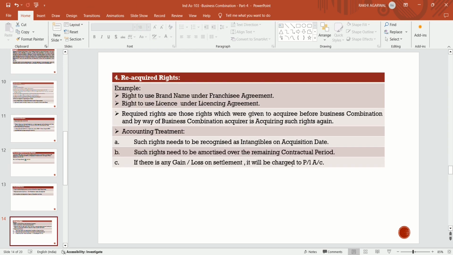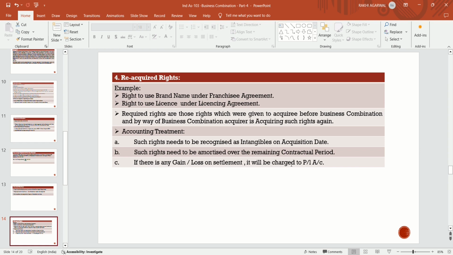Now reacquired rights. What are the reacquired rights? Suppose B Limited has a brand name under a franchisee agreement, or a license under a license agreement. Reacquired rights are those rights which were given to the acquiring company. The acquiring company had such rights before the business combination, and by way of business combination, the acquirer company is acquiring such rights back from B Limited.